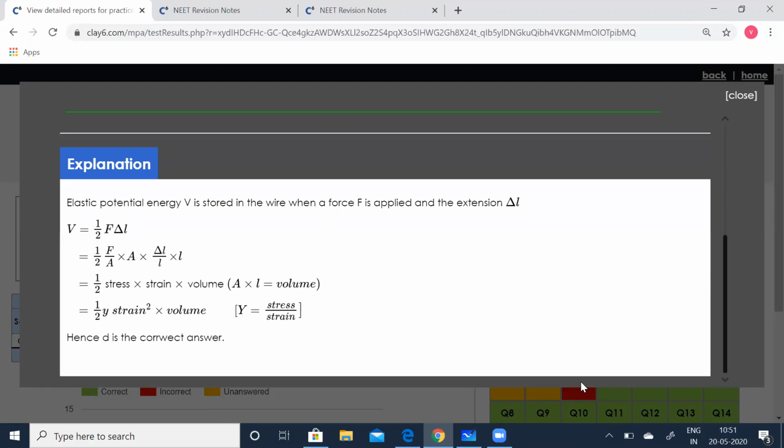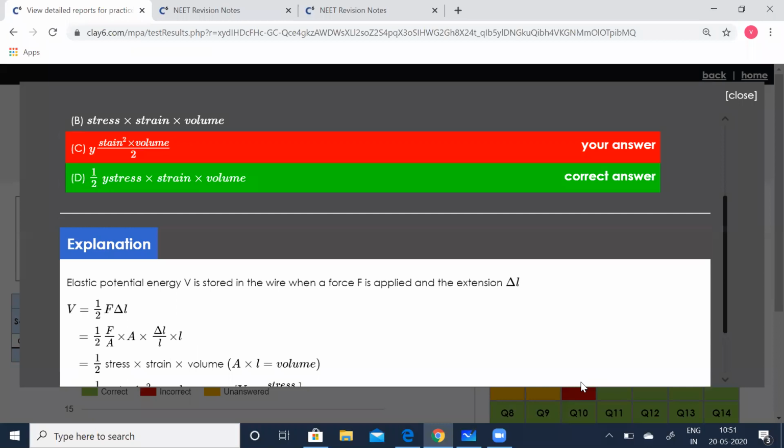Half into F delta L, but actually ours is correct. It's a technical error in the site. I'll ask the concerned people to change it. So make a note, what we did is correct. So half Y strain squared into volume. What we marked is correct. You can see, clearly C is the correct option.